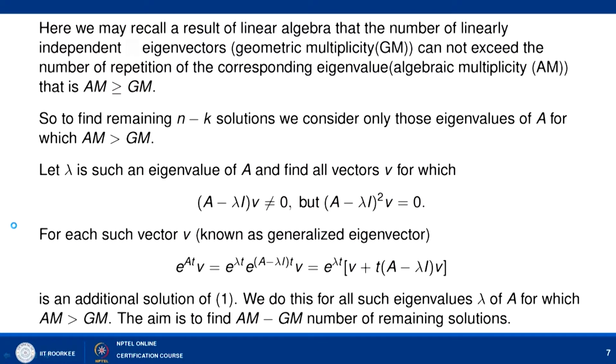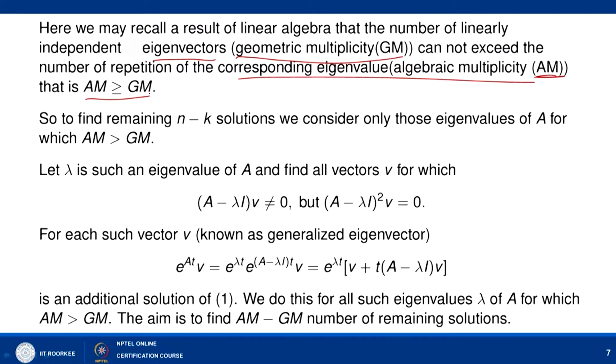Here we may recall a result of linear algebra that says that the number of linearly independent eigenvectors, which we call geometric multiplicity, cannot exceed the number of repetitions of the corresponding eigenvalue, commonly known as algebraic multiplicity, that is, AM is greater than or equal to GM.